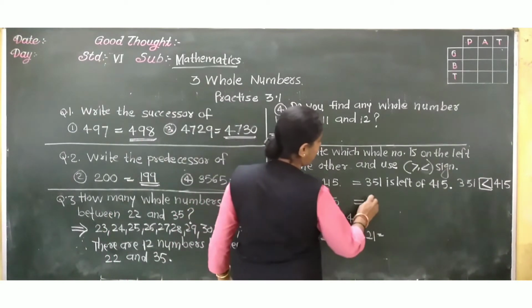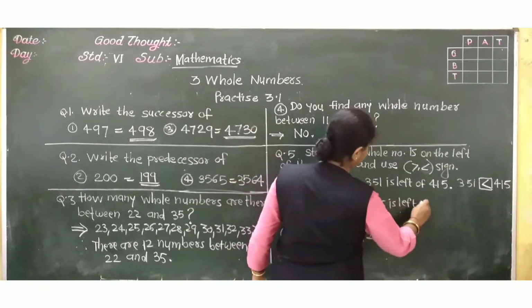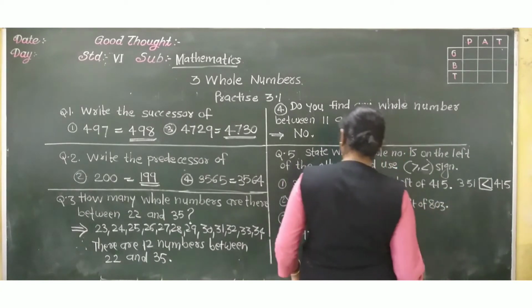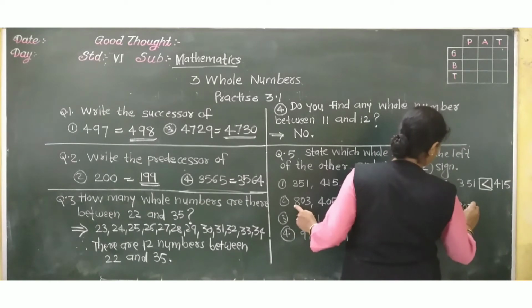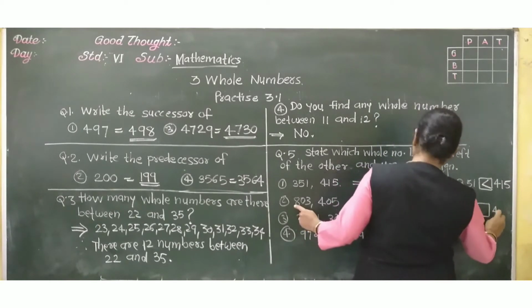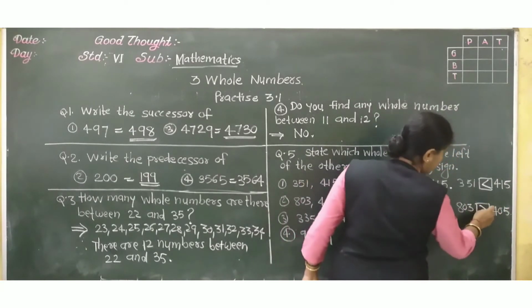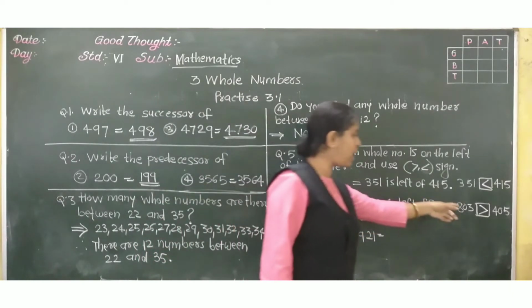So 405 is left of 803. Which sign do we have to use? This one, because 803 is greater. So this sign we have to use.